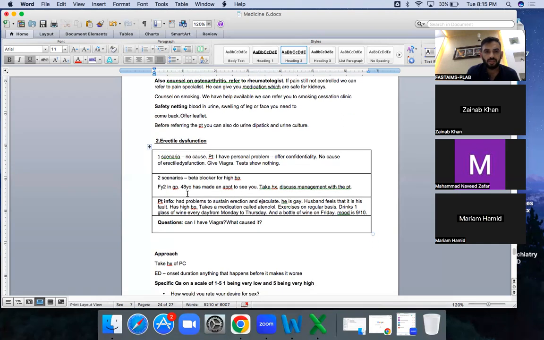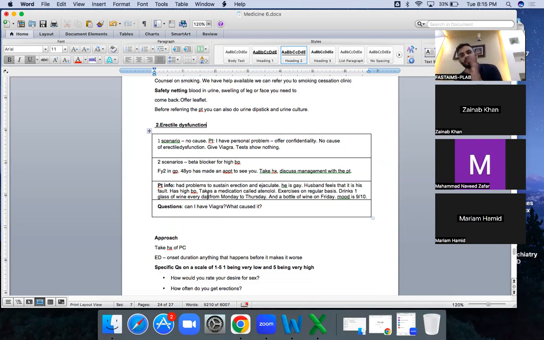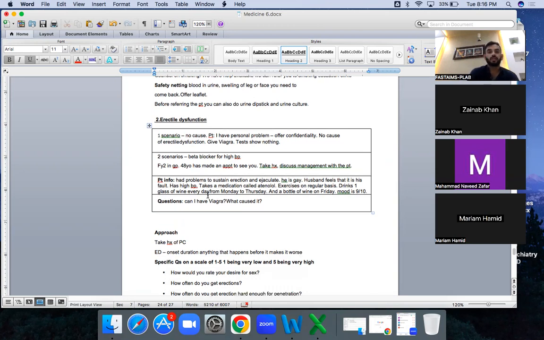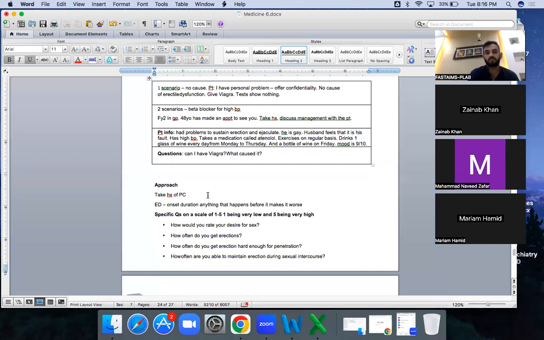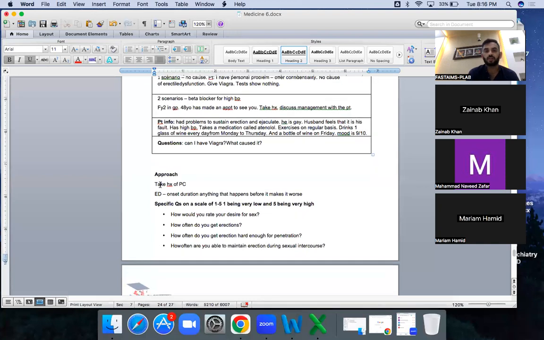Okay, the other one is here is the history. The patient is actually, everything is all right. The patient is actually taking beta blockers. The patient is having heart disease and high BP, taking beta blockers. Nothing else is important. Take the history, since how long you having this problem.